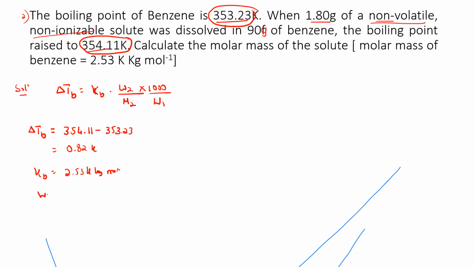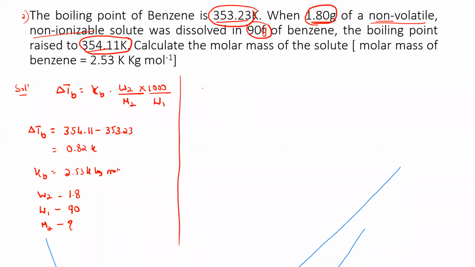Then what are W2 and W1? Again, I already told you, bigger minus smaller. See, the boiling point of benzene is raised this much when 1.8 gram is dissolved in 90 gram. So I can directly write W2 will be 1.8, W1 will be 90 gram. The only term that is remaining is M2, which is the asked term. Now it is very easy. So you got 1 mark here.